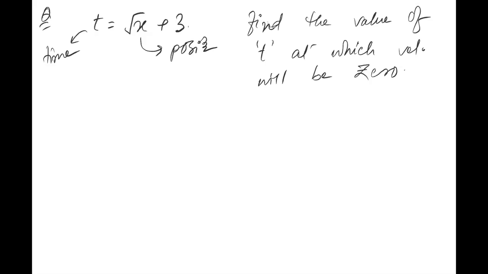How will we do that? So simply we know that velocity will be 0 at some particular instant of time or always. If I have given you this equation and I'm asking you to find the value of time at which velocity will be 0, then will it be at some particular time or will it be 0 for every value of time? What do you say? The particular time. Obviously, it will be 0 at some particular instant of time, right?